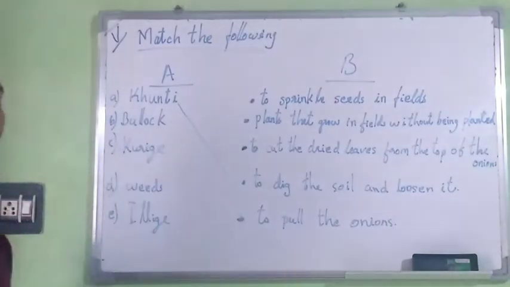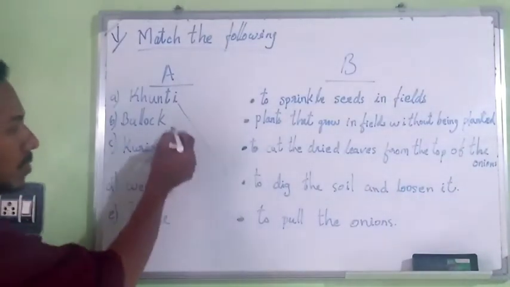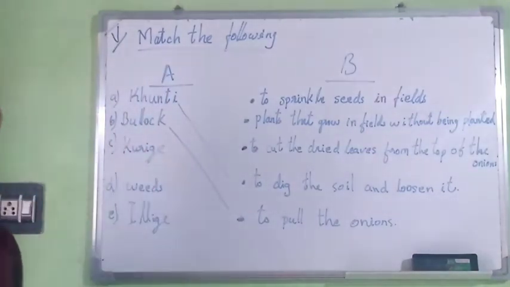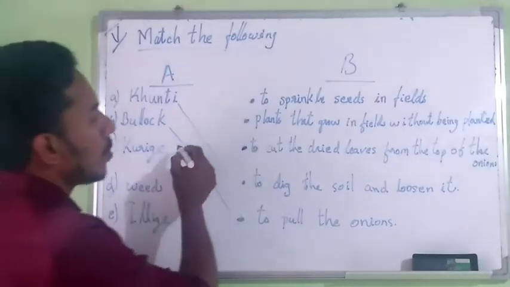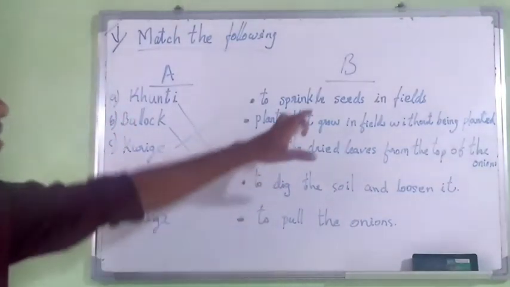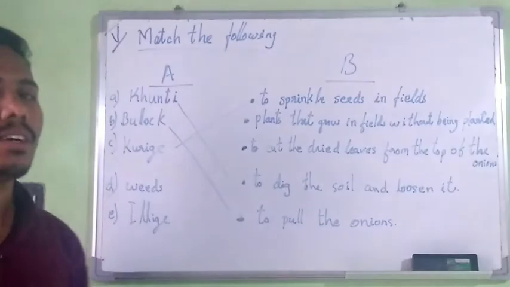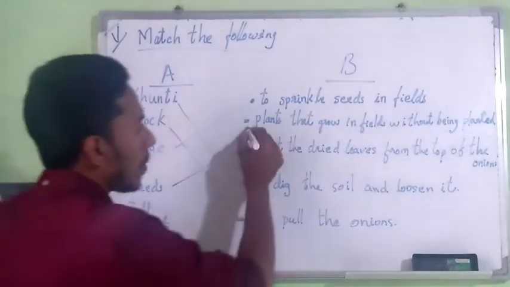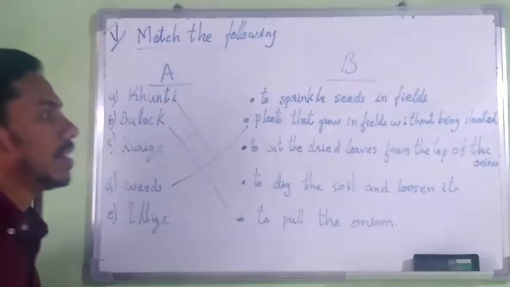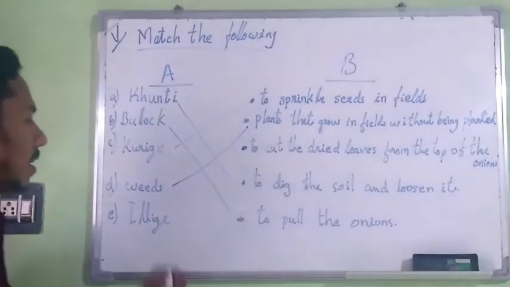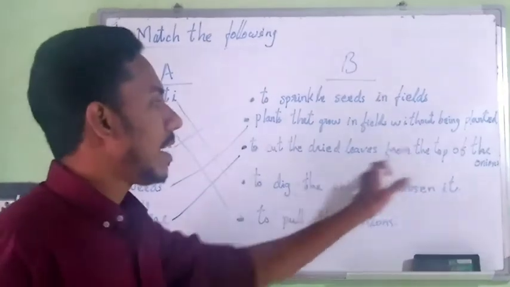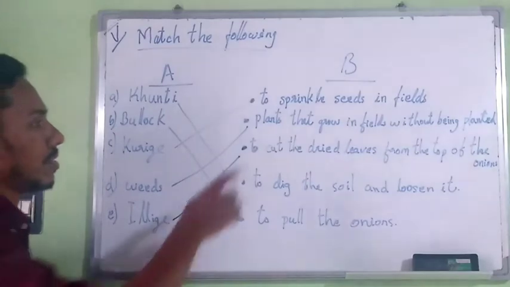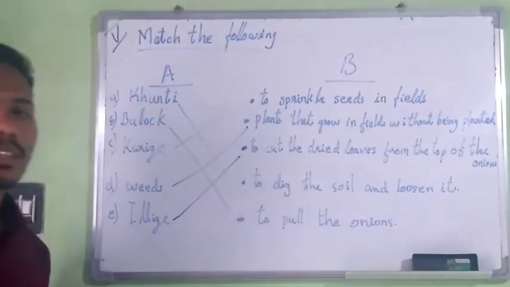The next one, bullock. Bullock is used to pull the plough. The next one, Kurig. What is the use of Kurig? It is to sprinkle the seeds in the field. The next one, weeds. What is weeds? It is plants that grow in the field without being planted. Next one, sickle. It is to cut the dried leaves from the top of the onion. These are the things to match in column B. Okay, do it carefully.